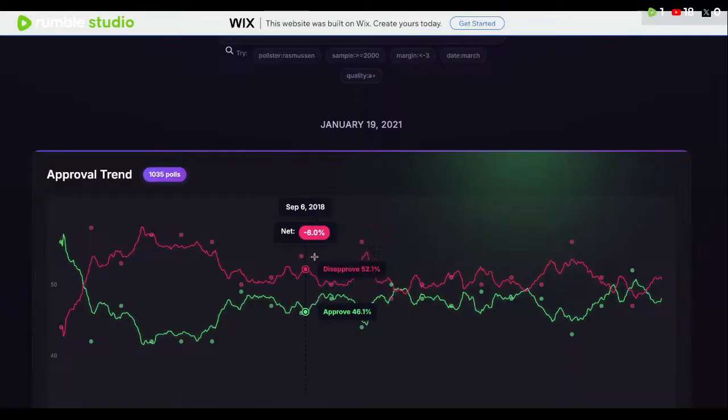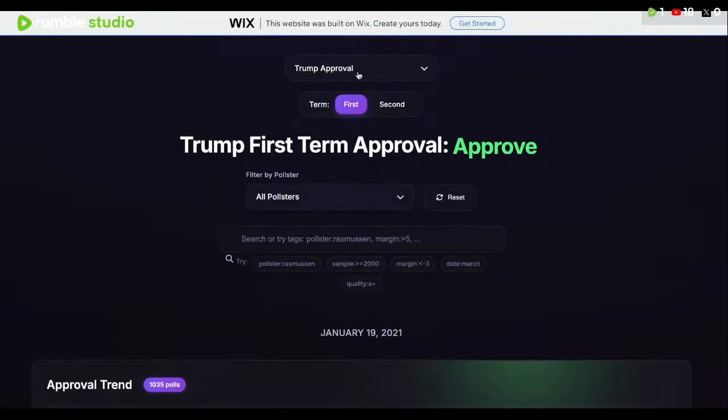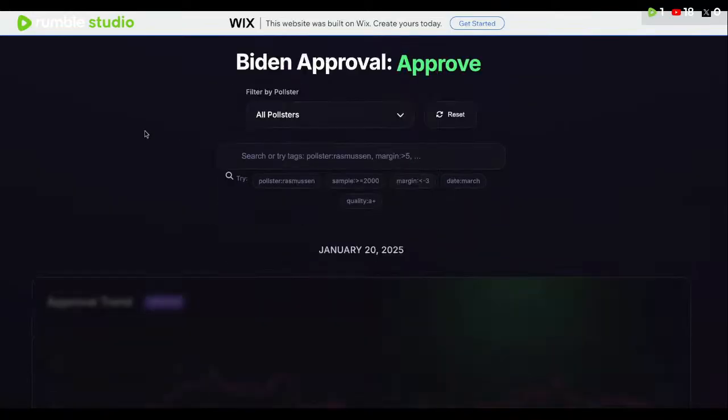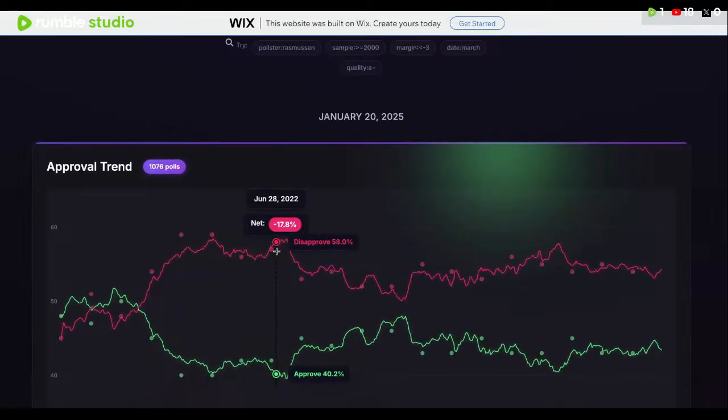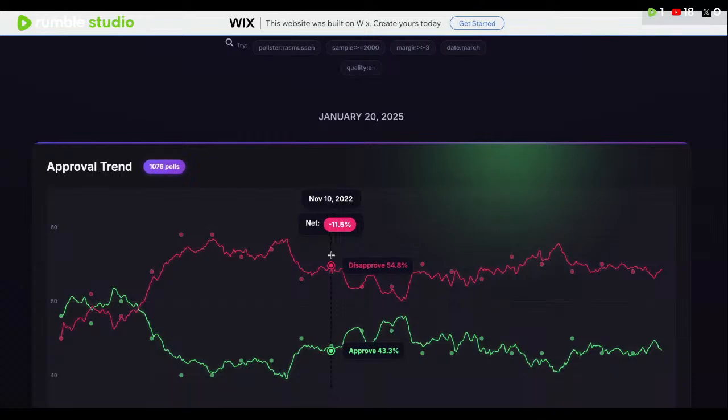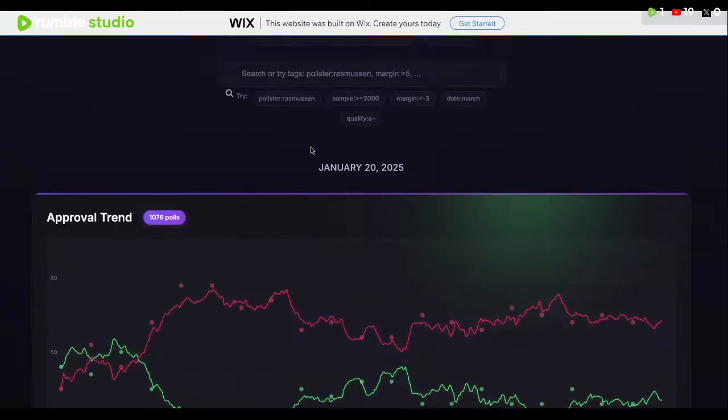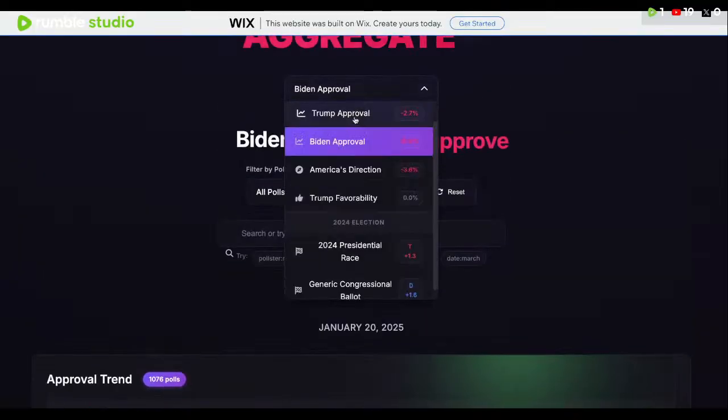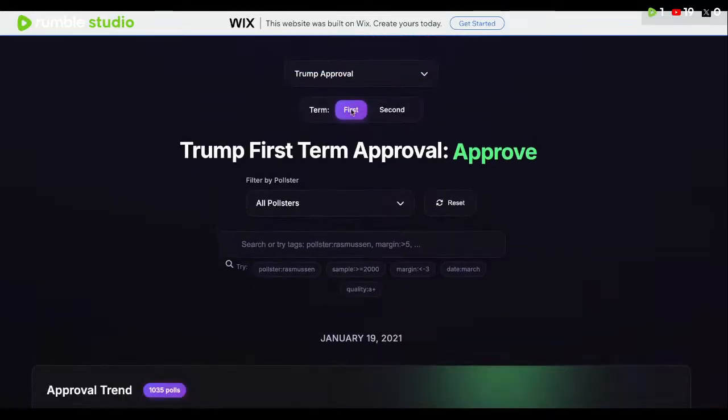It even got to the point where, if you go to the midterms, by November 5th he was sitting at about a 48% favorable rating. And even Biden, for example, if you look at his national approval rating in that term, at the midterms in November he was sitting at about 43, 44 points. So again, just really interesting stuff here.